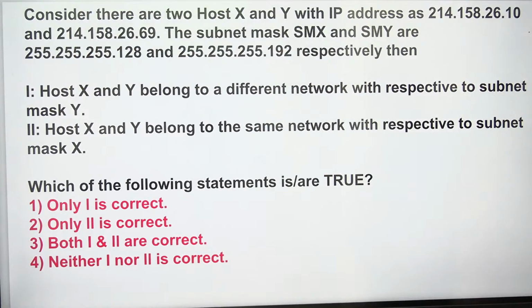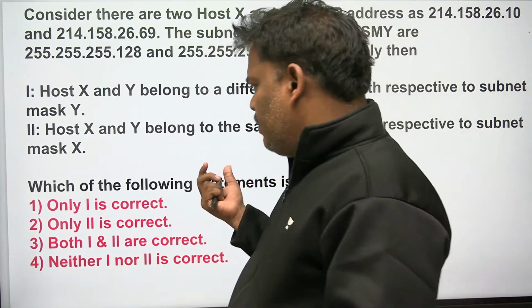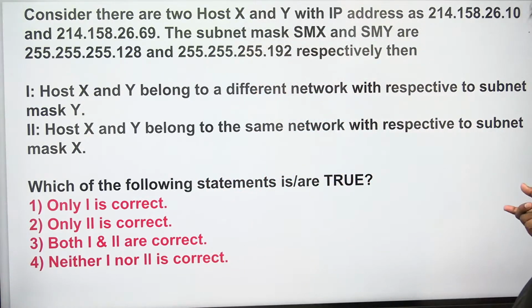Statement number one: hosts X and Y belong to a different network with respect to subnet mask Y. That means with respect to subnet mask Y, for X and Y do the AND operation. If after doing the AND operation both are the same, they belong to the same network, otherwise different. Statement two: X and Y belong to the same network with respect to subnet mask X. With subnet mask X, X and Y do the AND operation. If the same, same network, otherwise different.